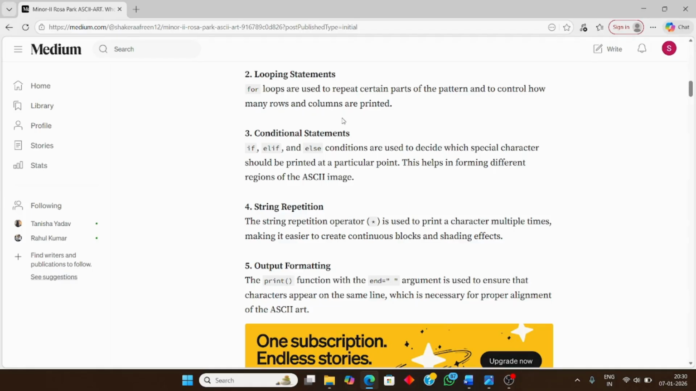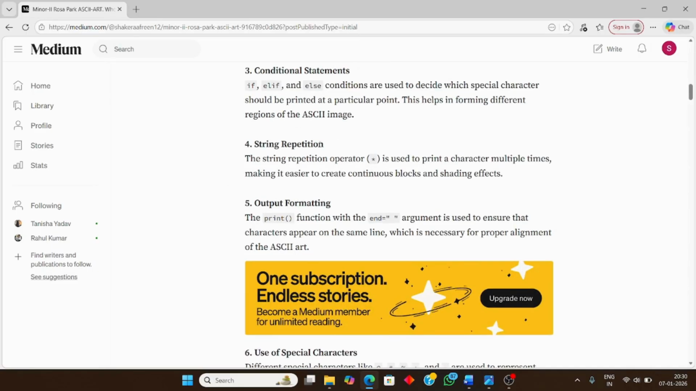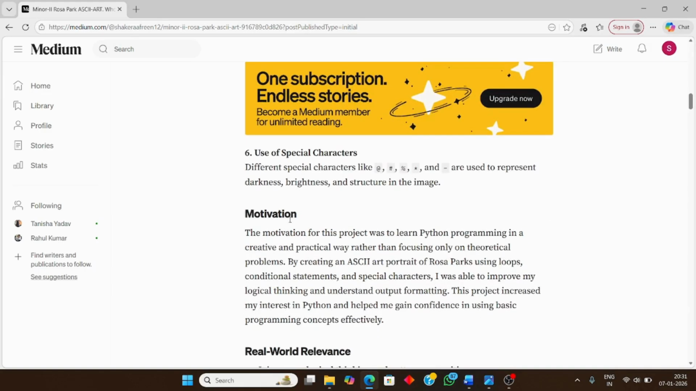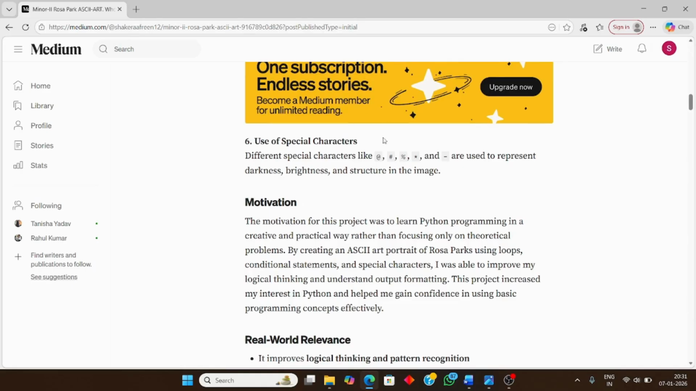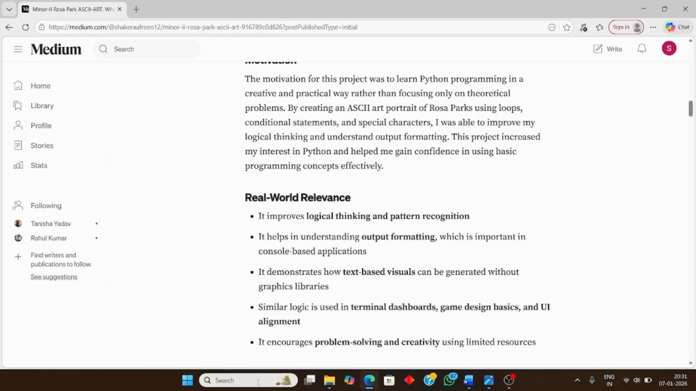If one statement is true, that block will be executed, and if the condition is false, the else statement will be executed, so it works accordingly. String representation with this sign is used to print a character multiple times. We also use print and end statements: end keeps the output on the same line, and print moves to the next line. Special characters represent the darkness, the brightness, and the structure of the image, how it will look. So let's start creating our picture.